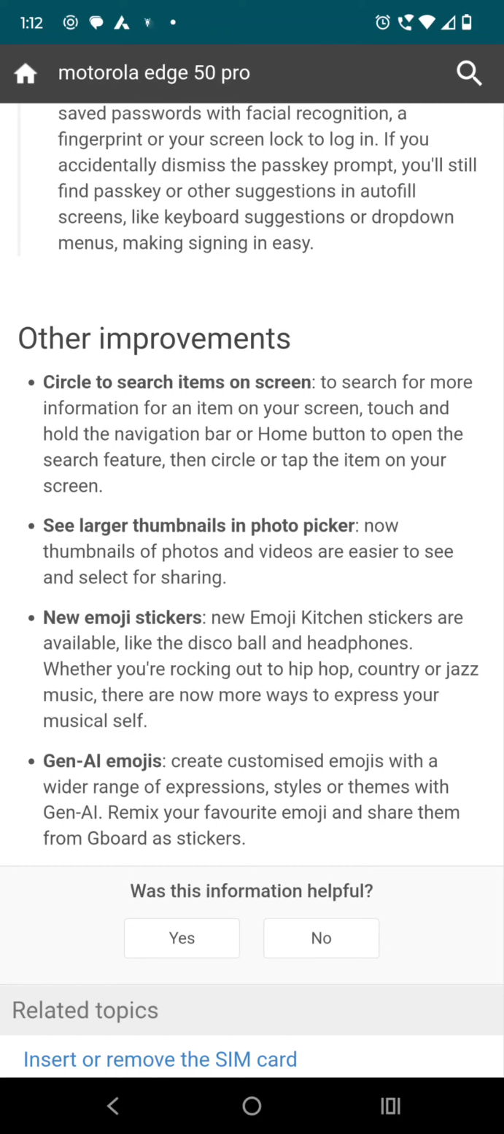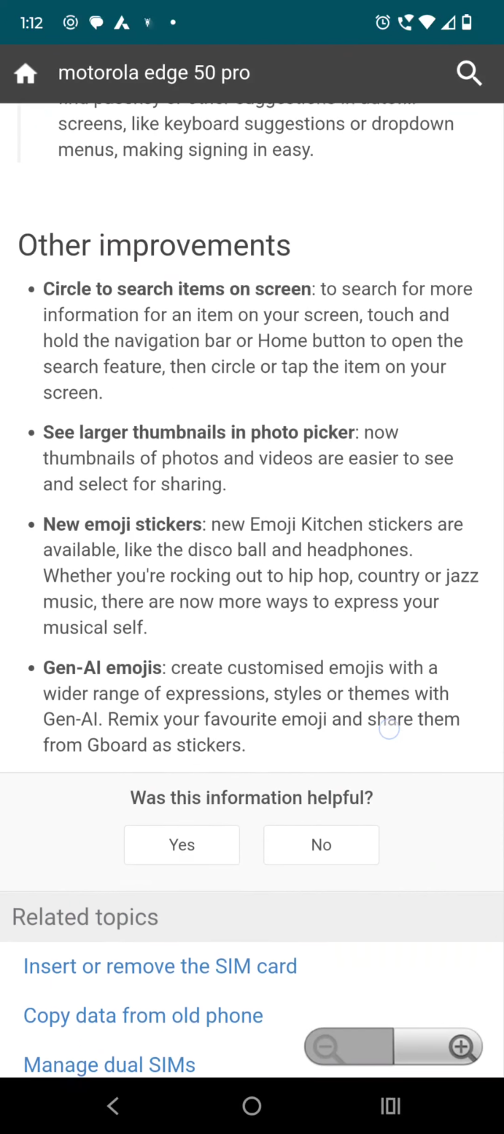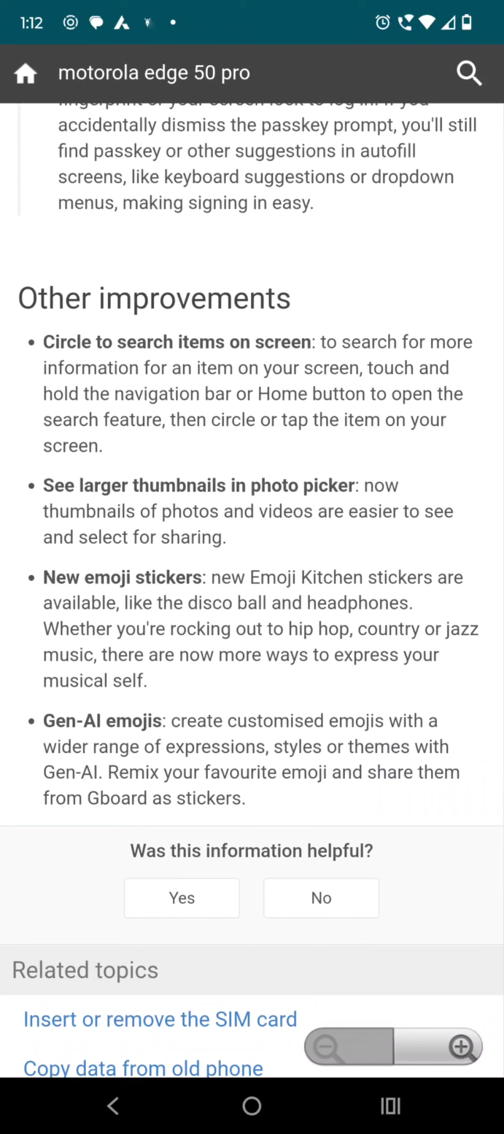Okay, and see larger thumbnails in your photo picker, which will make it easy to select photos for sharing, and you will be able to see new emojis in your Emoji Kitchen section, sticker types, and with generative AI emojis you will be able to create customized emojis with a wide range of expressions, styles or themes. So this is a very cool feature in my perspective, because if we want to create an emoji based on our imagination, we will just give instructions to my mobile phone and it will create very good emojis for me.